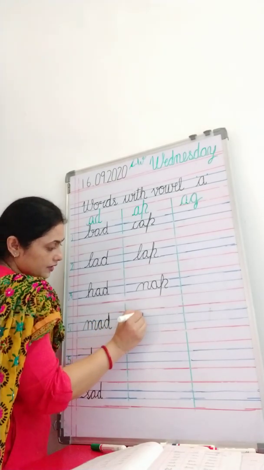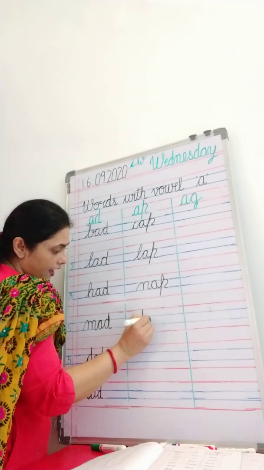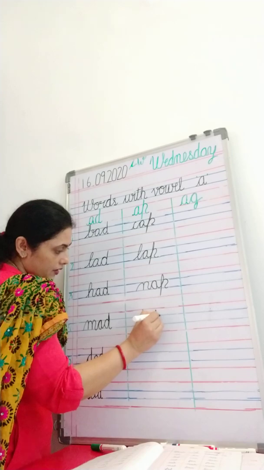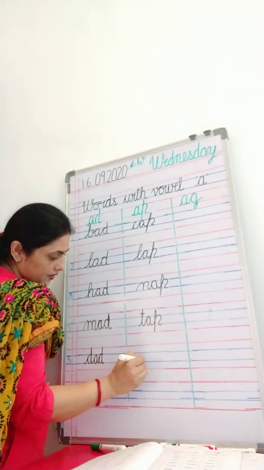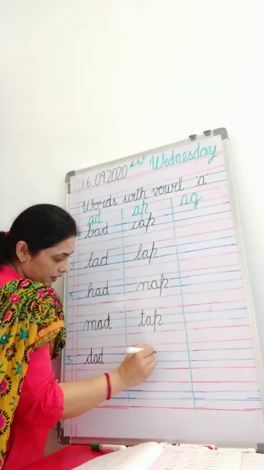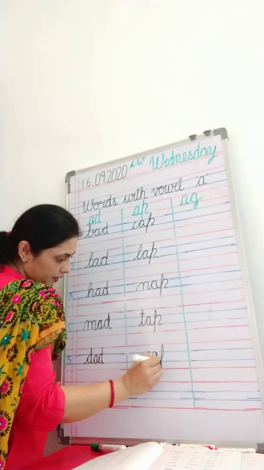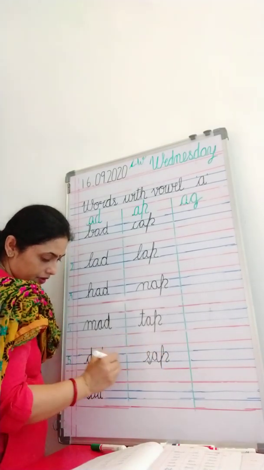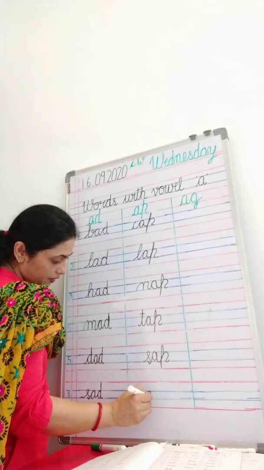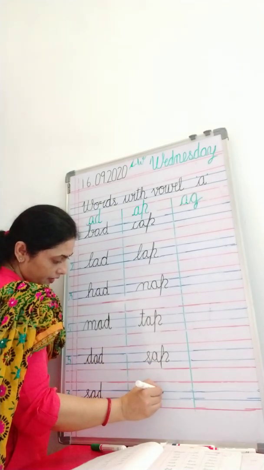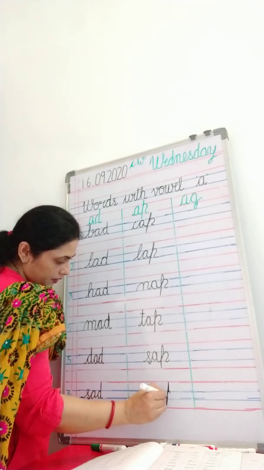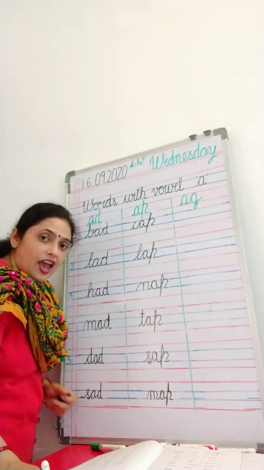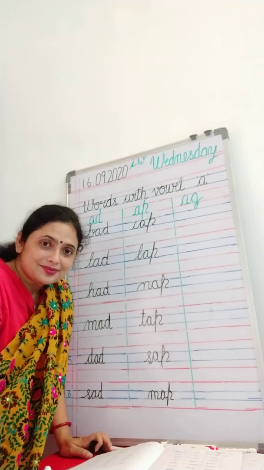Tap, T, a, p, tap. Sap, S, a, p, sap. Map, M, a, p, map. Have you seen India's map?